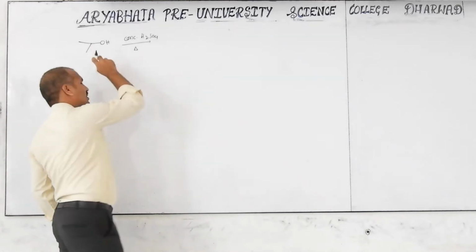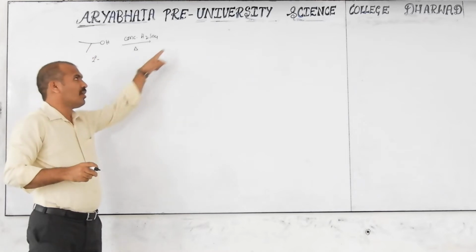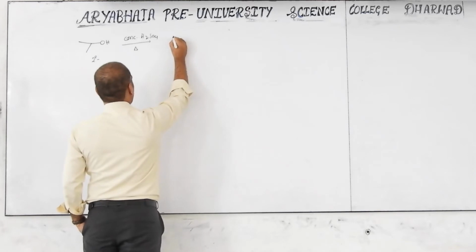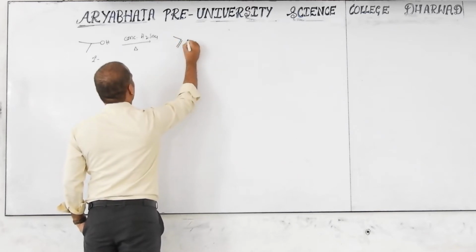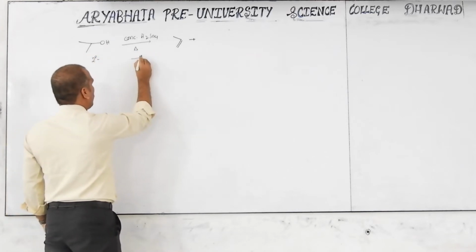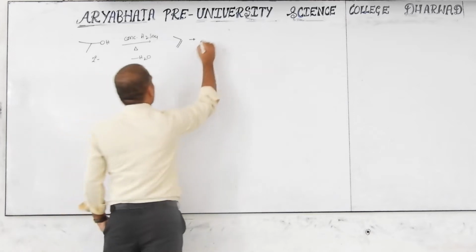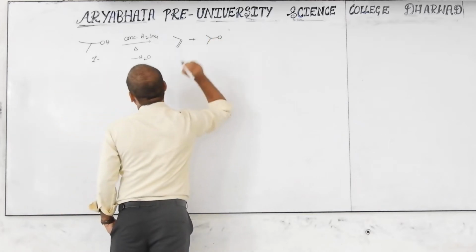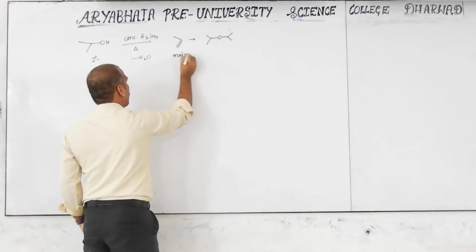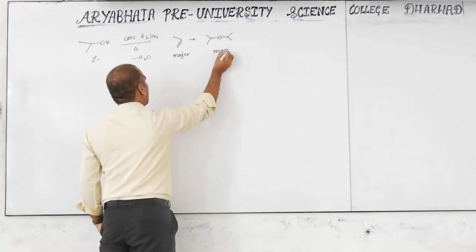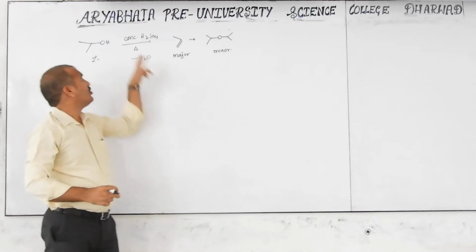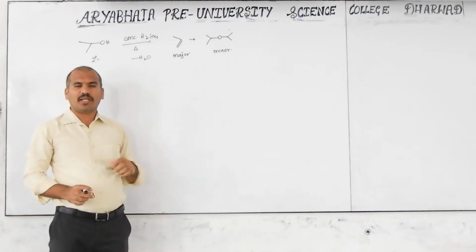This applies when the alcohol is secondary or tertiary. If it is a primary alcohol, it gives the ether. So here this is the alkene form, because the hydrogen and the OH, a total water molecule H2O, are eliminated. The ether is also formed like this, but this is the major product and this is the minor. But in the last class I also told you that the ether is the major product when the acid is diluted at a lower temperature, nearly 40 degrees Celsius.